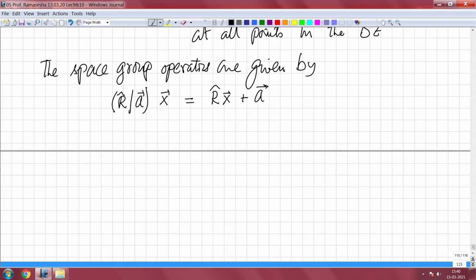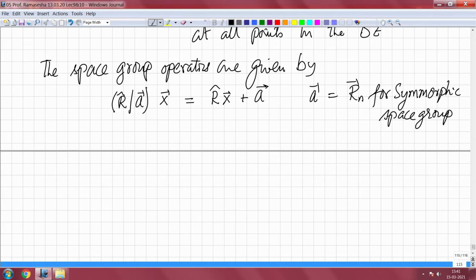A is a direct lattice translation vector for symmorphic space groups. For non-symmorphic, it need not be a direct lattice translation vector.